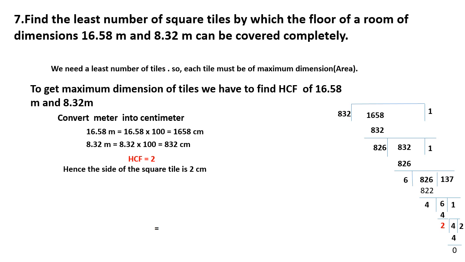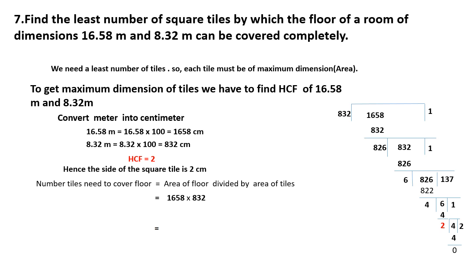Hence now we got the side of the square is 2. Now the number of tiles needed to cover the floor is equal to the area of the floor divided by the area of a tile. First you have to find the area of the floor. After that you find the area of the tile and divide both. Then you will get the number of tiles needed to cover the floor.